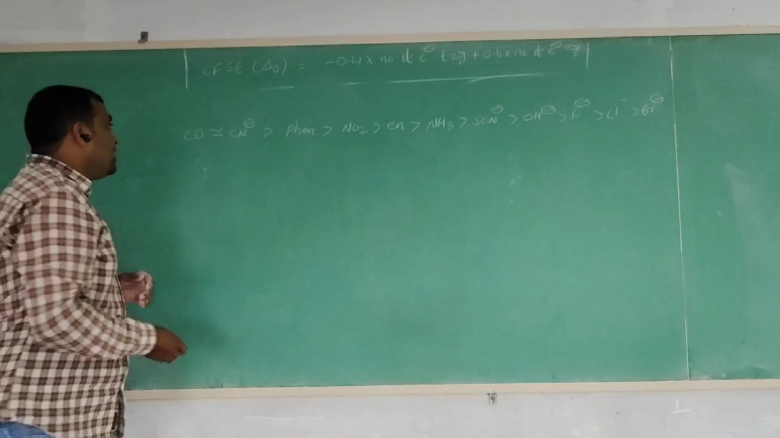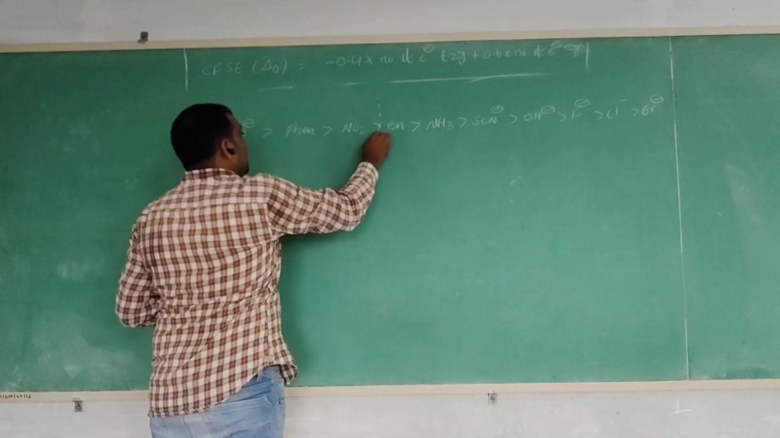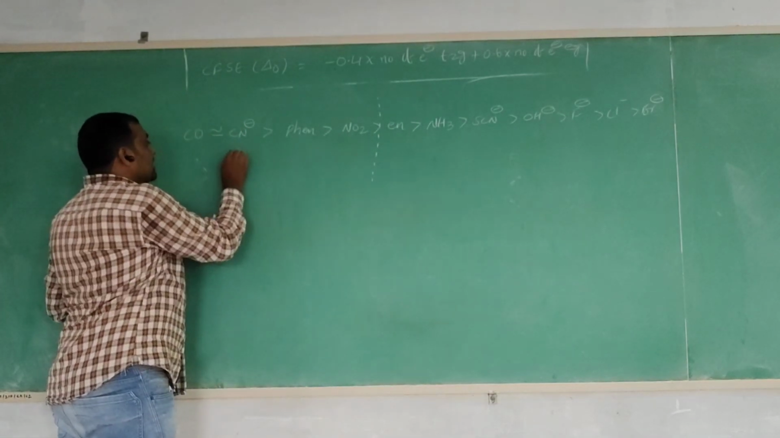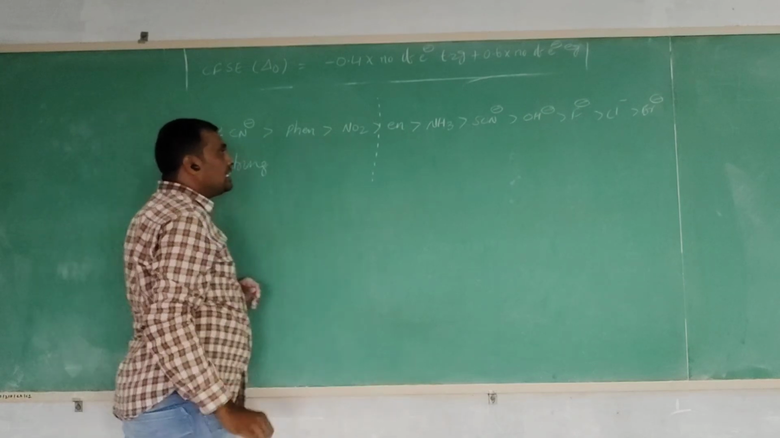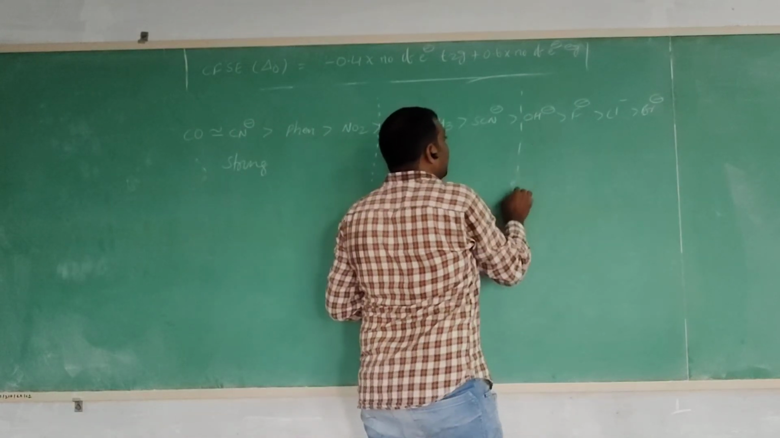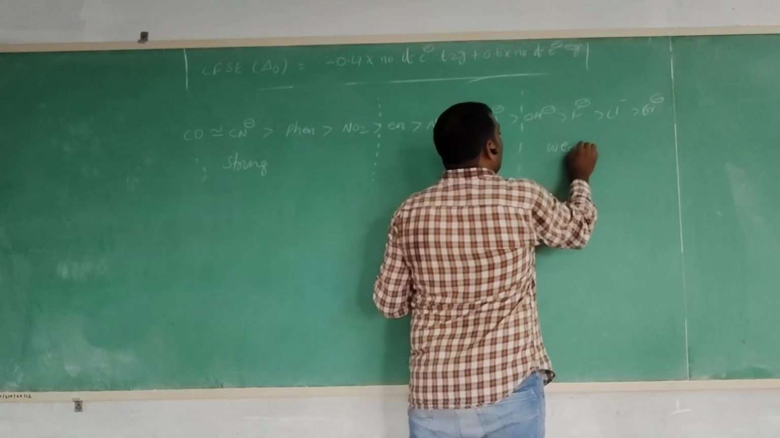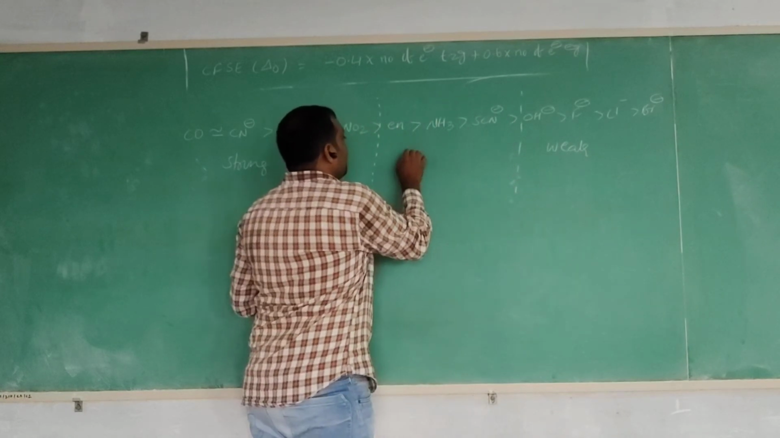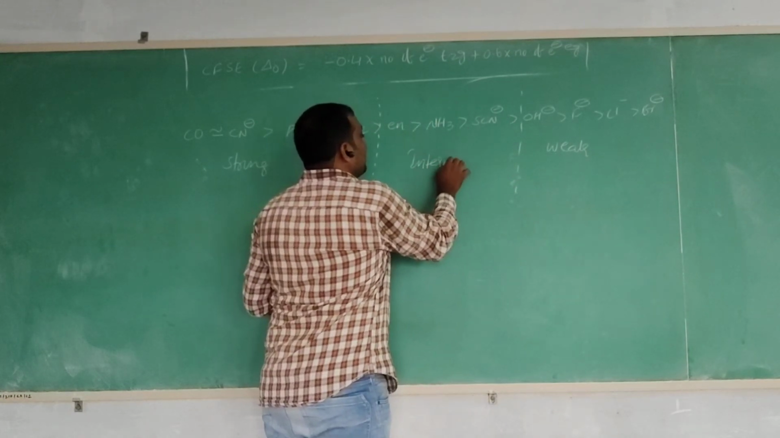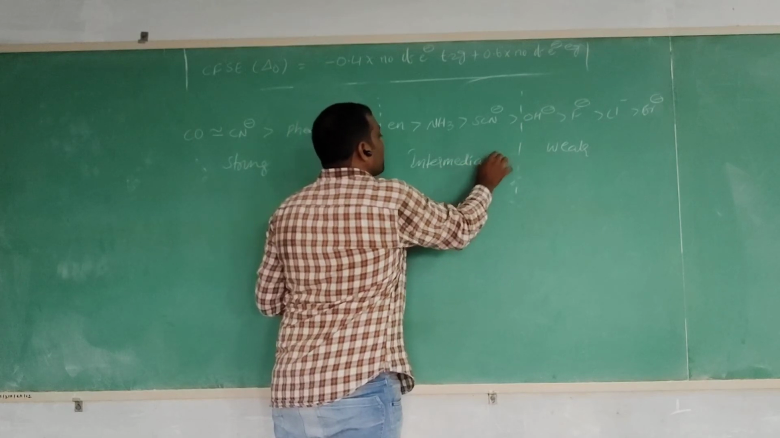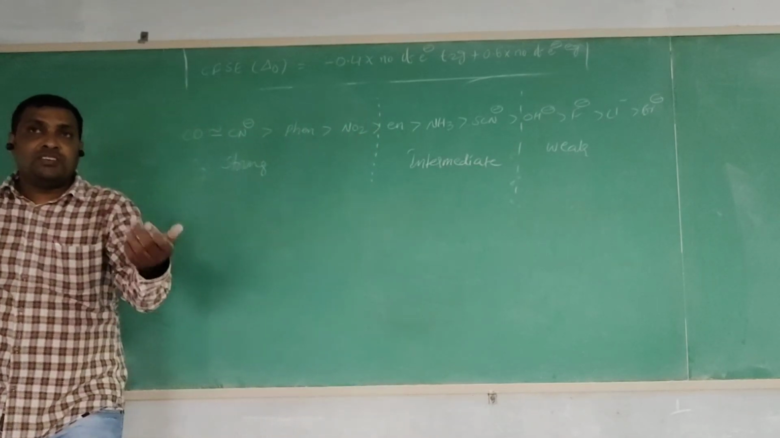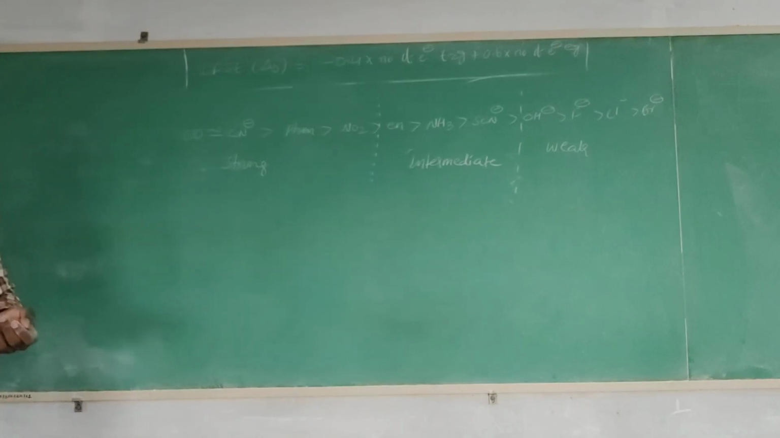It will be divided into three parts only. These left side ligands are called strong field ligands, these right side ligands are called weak field ligands, and the middle ligands are called intermediate ligands. So what is a strong field, what is a weak field, what is an intermediate ligand?